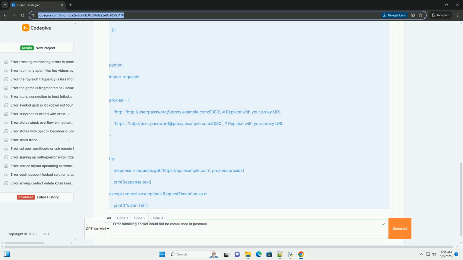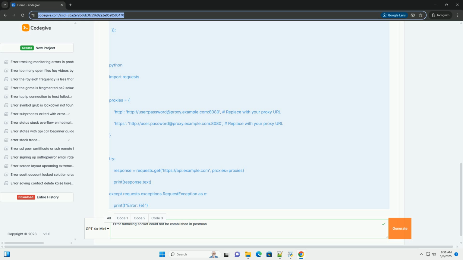2. Common causes. Here's a breakdown of the most frequent causes. Incorrect proxy configuration in Postman: this is the most common culprit. Double-check the proxy settings in Postman settings, File, Settings, Proxy. Make sure the address, port, username, and password, if required, are all correct. Proxy server down or unreachable: verify that the proxy server is running and accessible from your machine. Try pinging the proxy server's address.